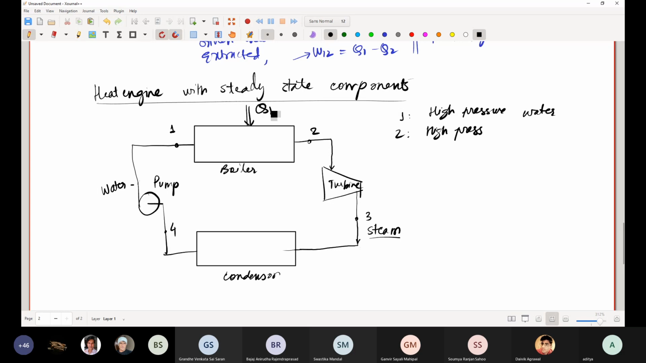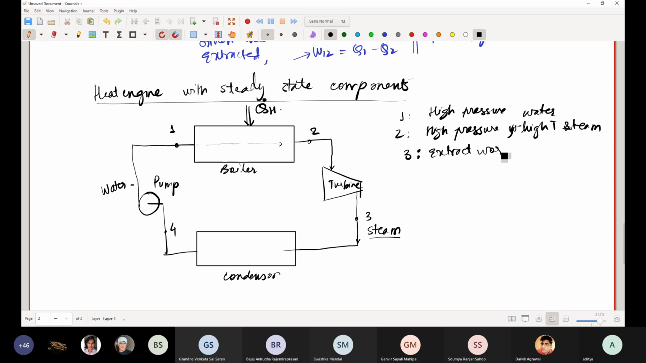So you are adding heat. Let me call this QH dot, because it's a rate process. You are continuously having mass flow, so you are continuously adding heat. So QH dot. Then you have high pressure, high temperature water or steam. Then at 3, you extract work